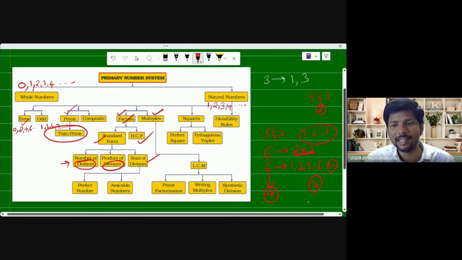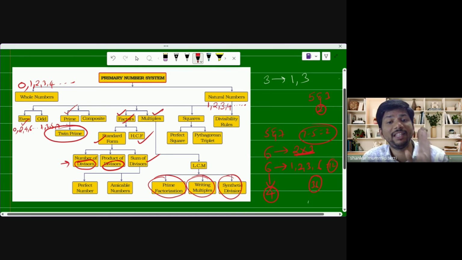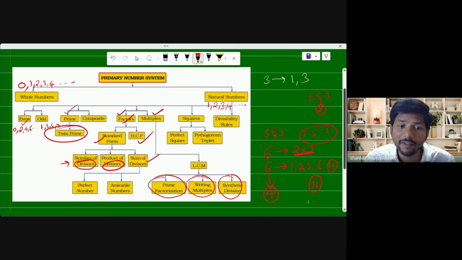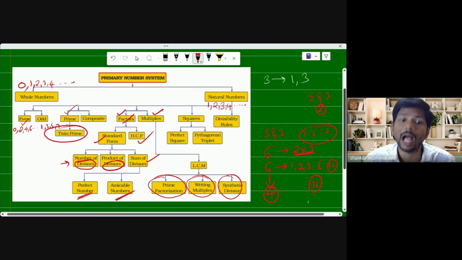And the LCM, least common multiple. And again, for LCM here, prime factorization, writing multiples, and synthetic division. Totally with the help of 3 methods, we can do the LCM. And again, here, sum of divisors, what are perfect numbers? What are amicable numbers?